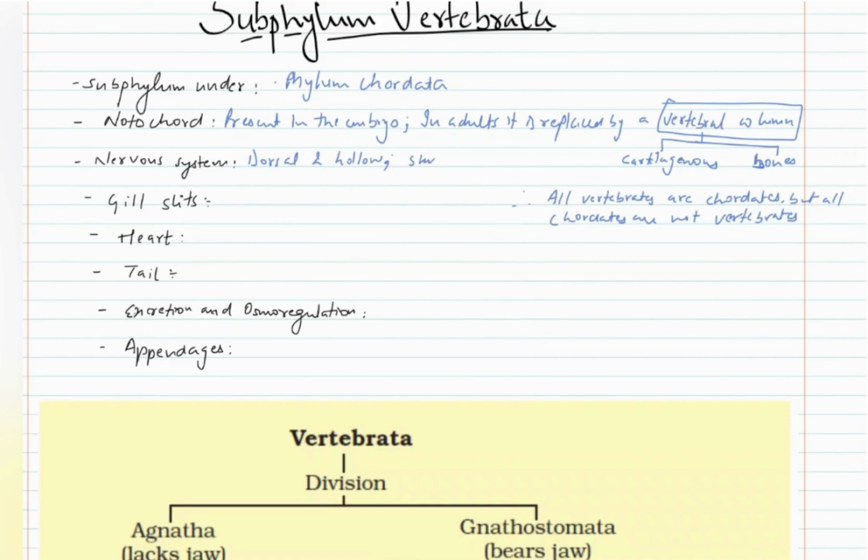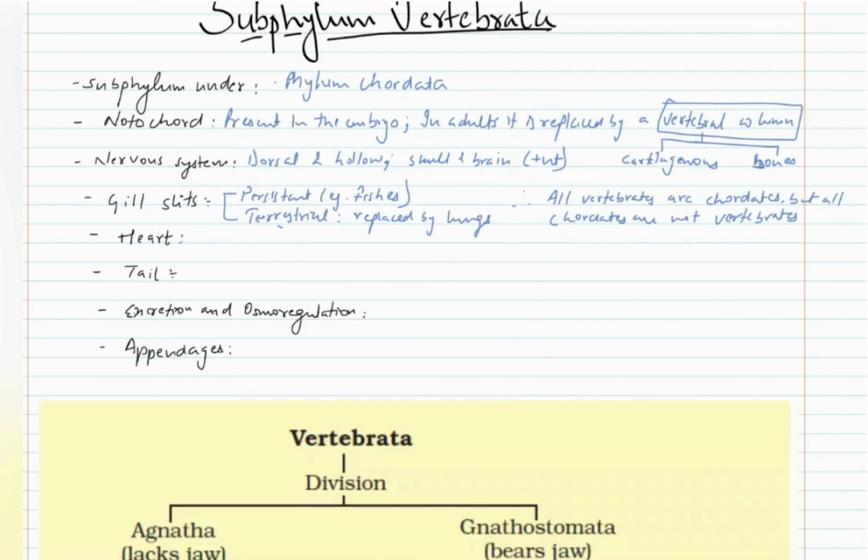Skull and brain are present. Gill slits may be persistent. Example, fishes. In fishes, the gill slits persist even in the adults, but in case of terrestrial vertebrates, gill slits are replaced by lungs.